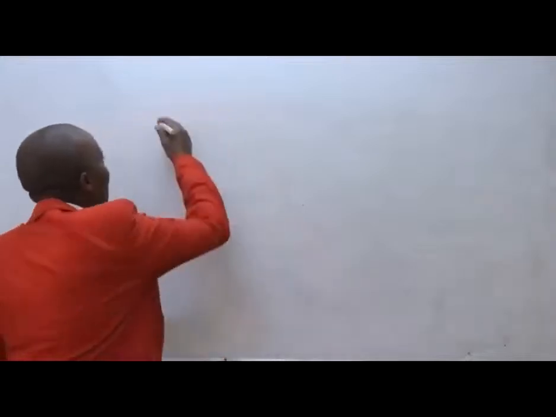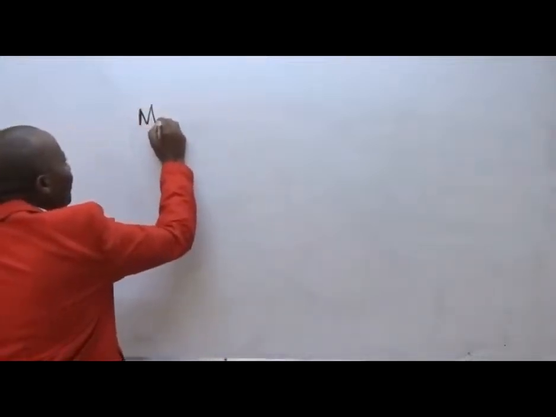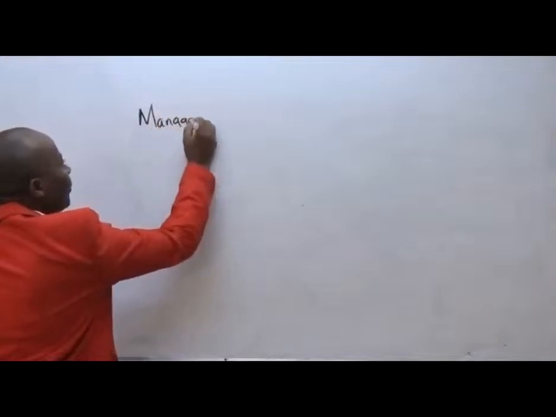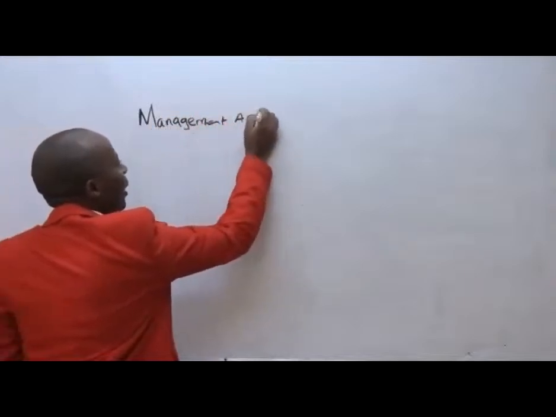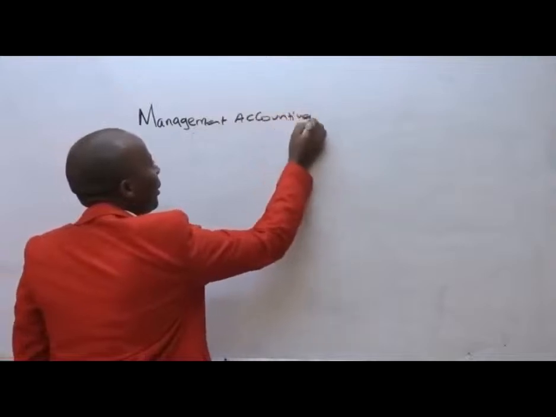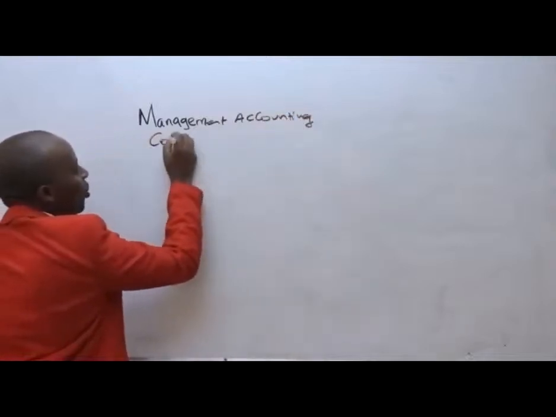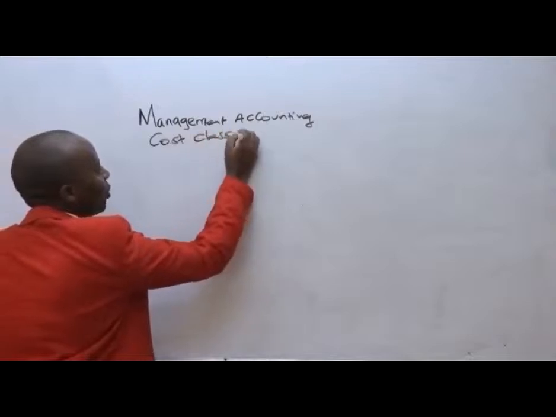Today, I would want us to look at chapter number 2 of management accounting. So management accounting, chapter number 2. Management accounting, chapter 2, which is cost classification.